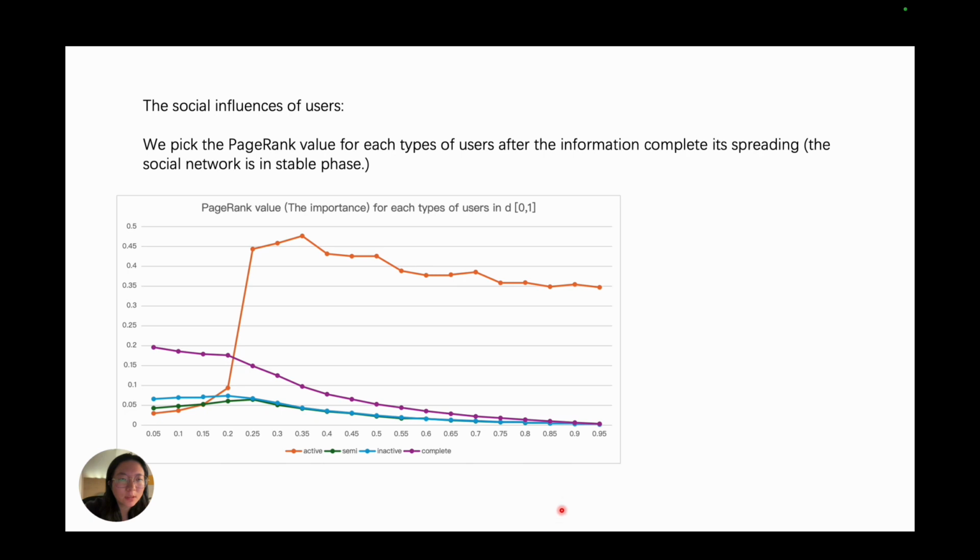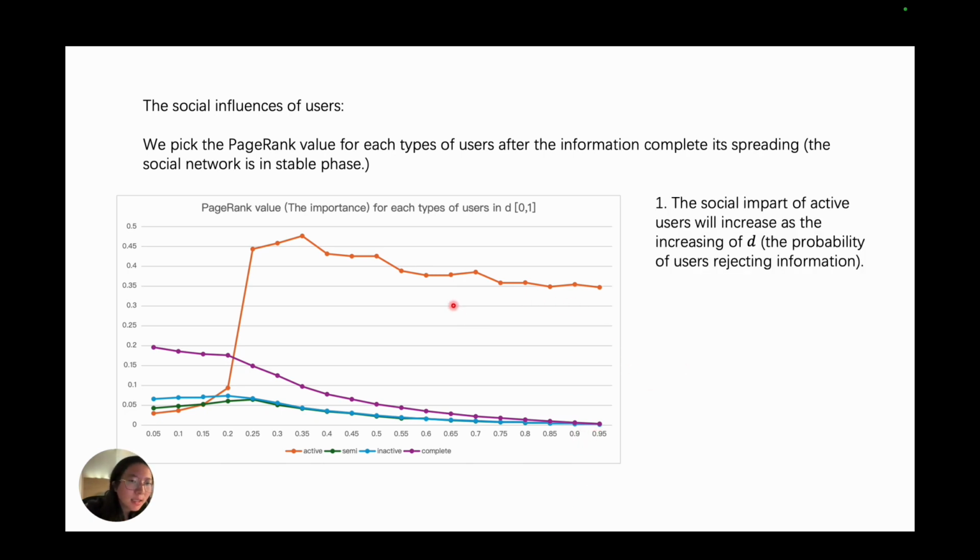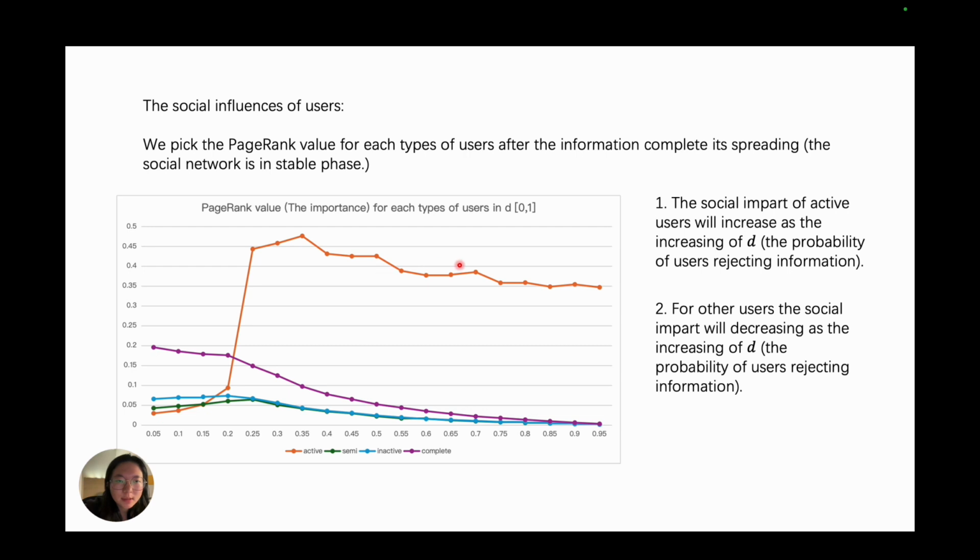Now we come to the social influence of users. You may observe that with D increasing, the active user has the highest PageRank value, whereas other users have a low social impact. There is also an interesting finding: the completely inactive user has a large social impact with a low D. It's not because people don't really like to reject the information, but because the completely inactive user is the highest amount of user type in the network. So that's why they have the highest social impact with a low D.